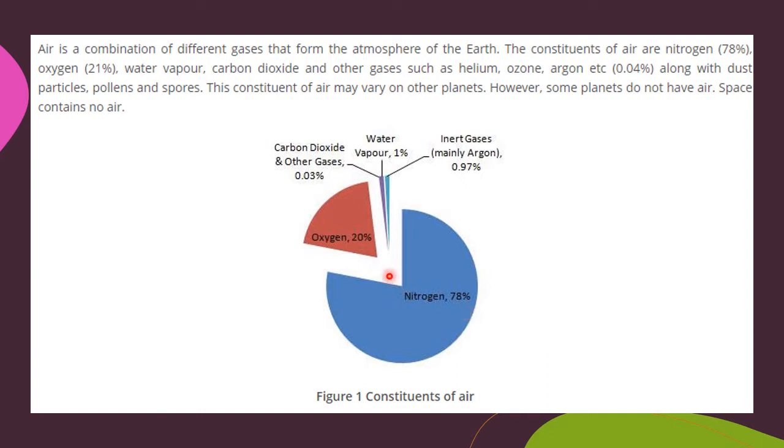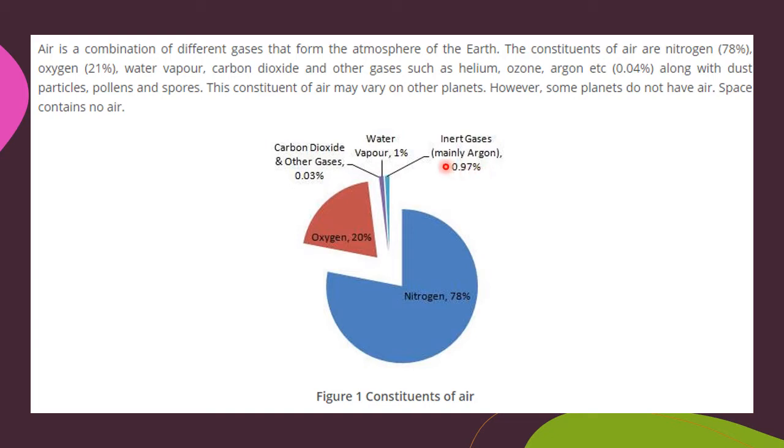Then the next one is oxygen, which is 20 to 21%. Then water vapor, carbon dioxide and other gases 0.3%, then water vapor 1% and 0.97% inert gases, mainly argon.